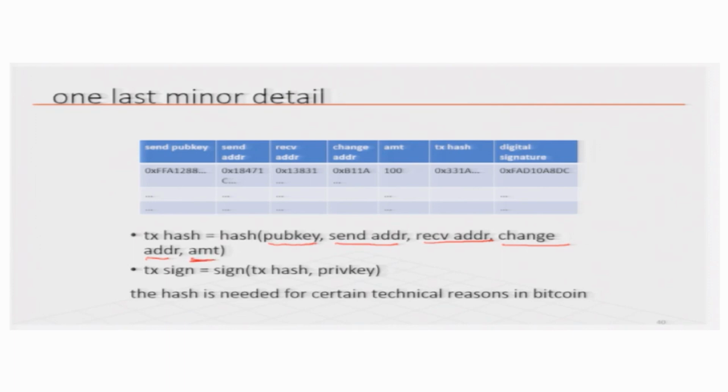So, this is hashed, and then this hash can prove that your transaction is not tampered with, and then you sign the transaction hash rather than the entire transaction. Of course, that makes the signing easier, because the entire transaction has a lot of information, and if you create a digest and then encrypt the digest with your private key, that will be faster. So, therefore, it makes sense also to do the hash before you do the transaction signing.